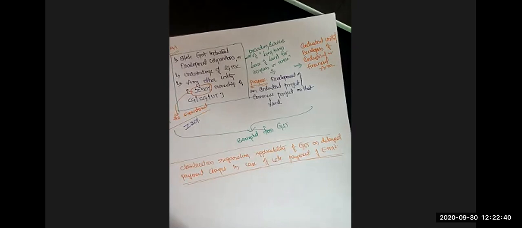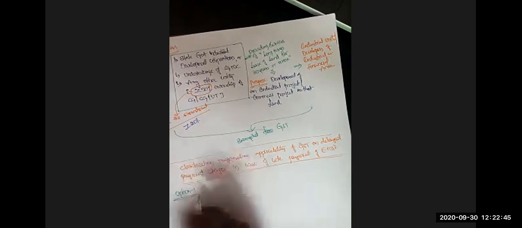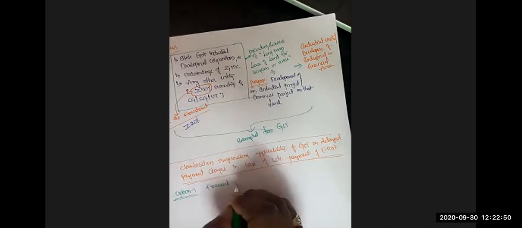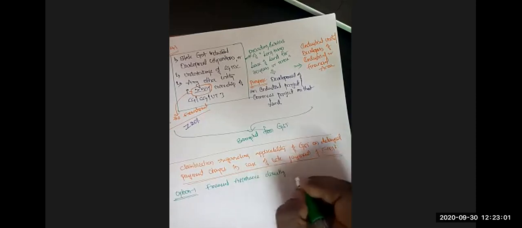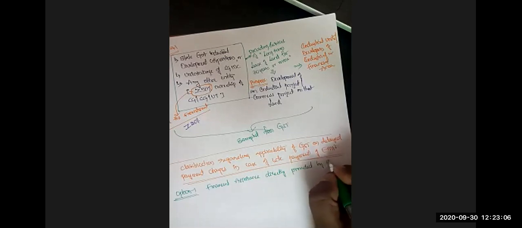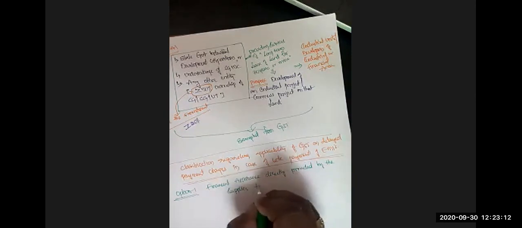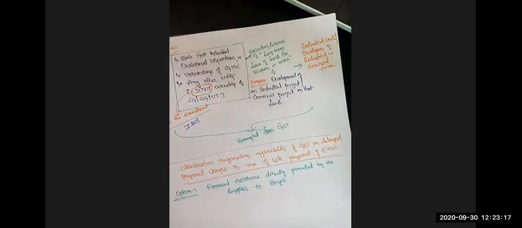So in option 1, financial assistance directly provided by the supplier to the buyer.